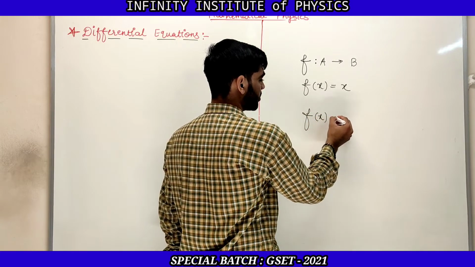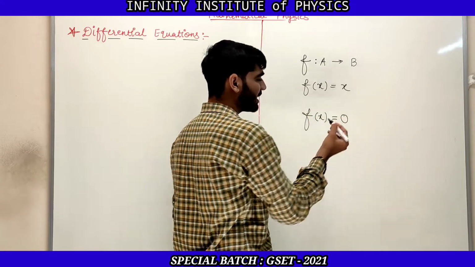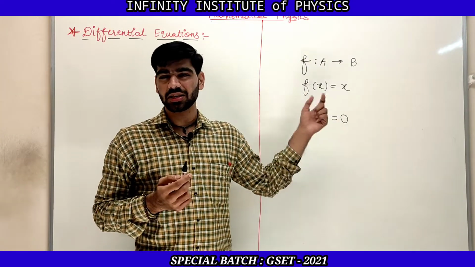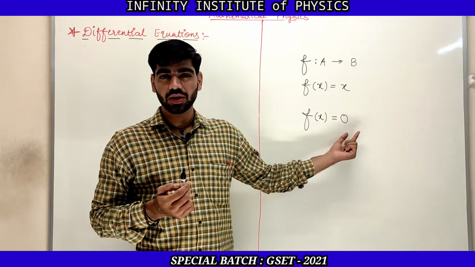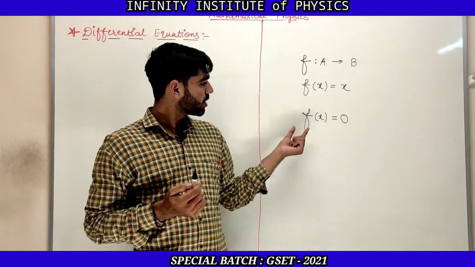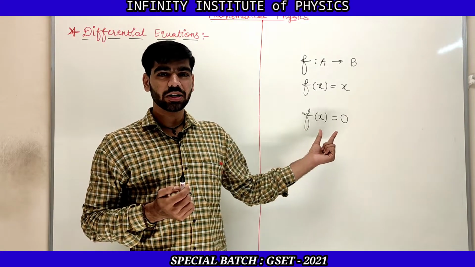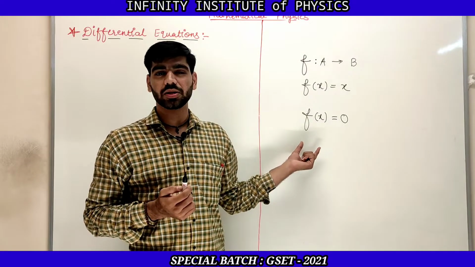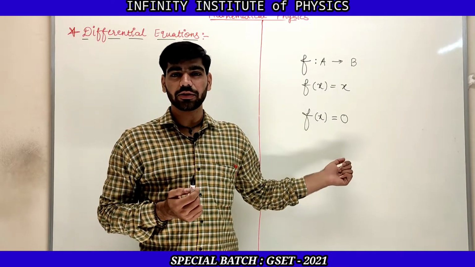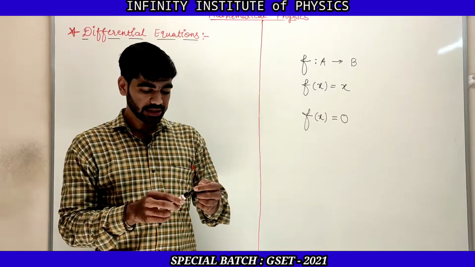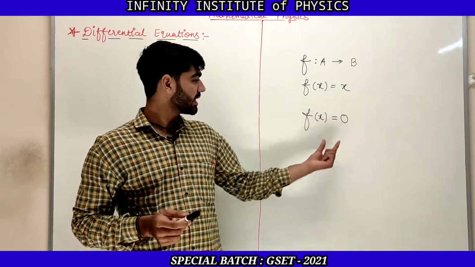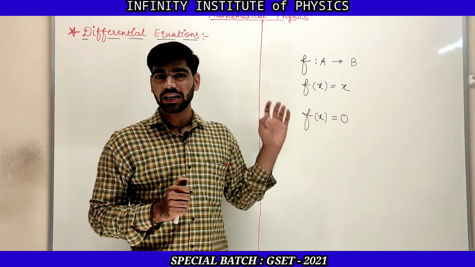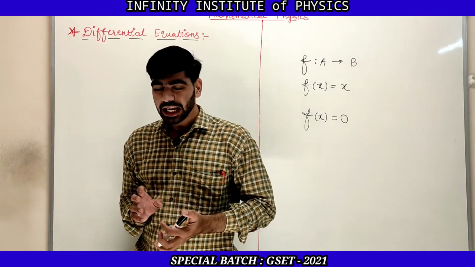Now for this function, when we put the equality sign equal to something, here I have written 0, since generally we take it as 0. So when we give the equality sign to that particular term or function, then we can call it an equation. Equation means a term which contains an equality sign, and that's why it is known as an equation.